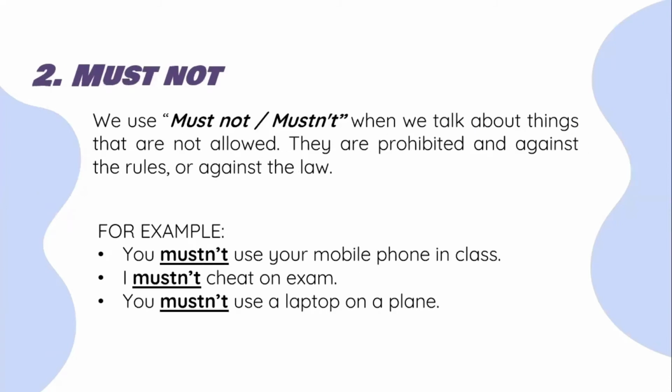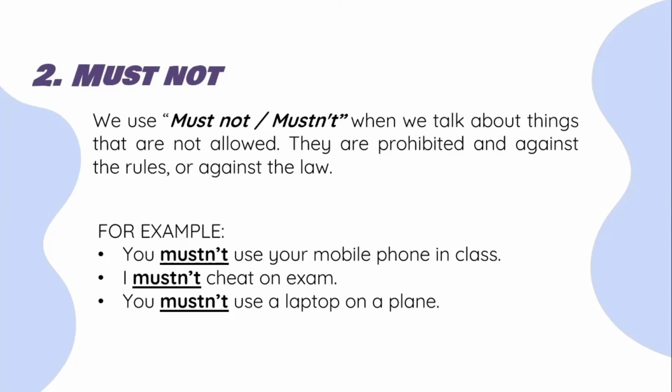The second one is must not. We use must not or mustn't when we talk about things that are not allowed. They are prohibited and against the rules or even against the law. For example, you mustn't use your mobile phone in the class. It is prohibited or forbidden because it shows disrespect for the teacher and your other friends.